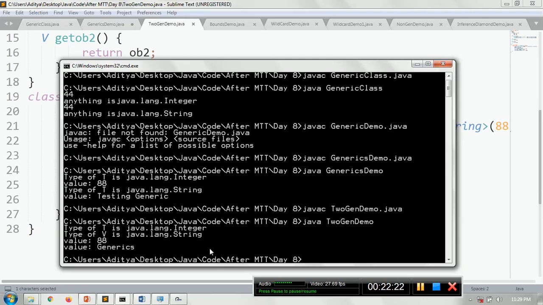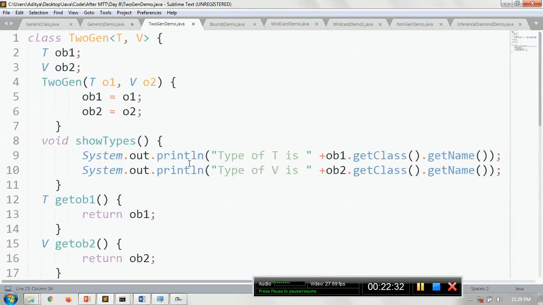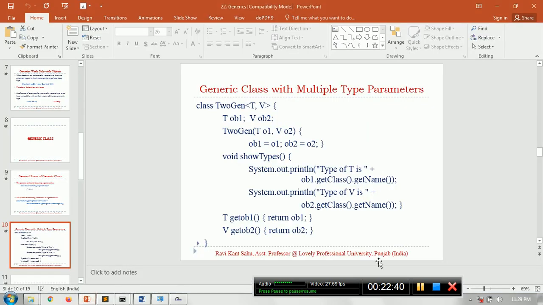See, the type of T is integer and the type of V is string. The value of T is 88 and the value of V is generic. So you can even pass multiple type parameters. Only the question arises: hopefully the things are clear. What is T? What is V? This is just a naming convention, nothing else. We'll get back to the PPTs and see.